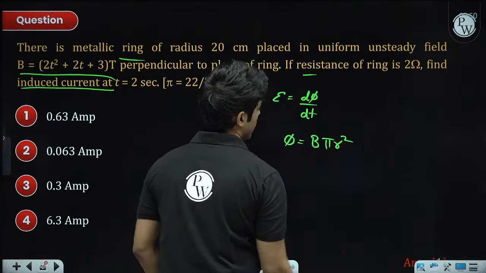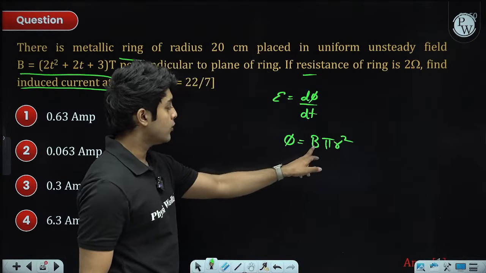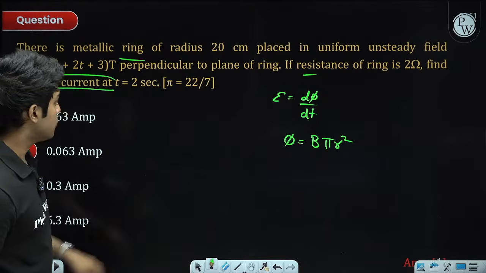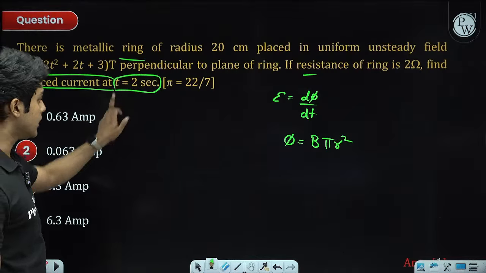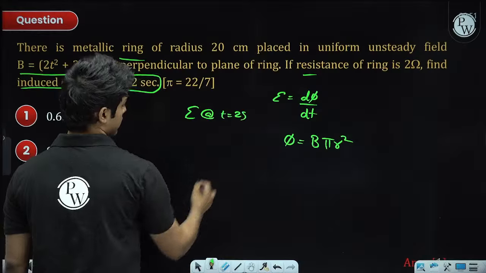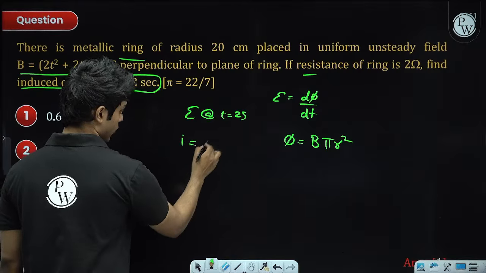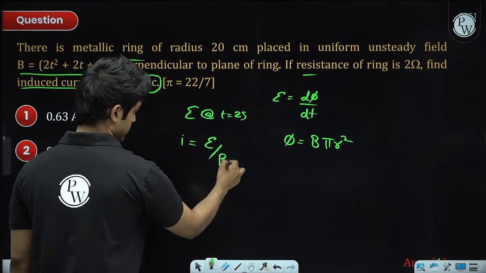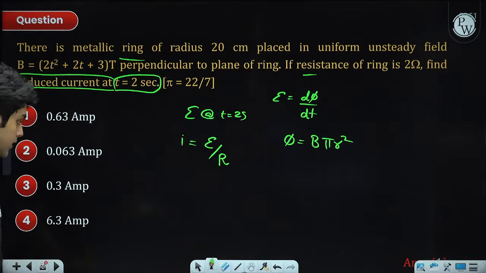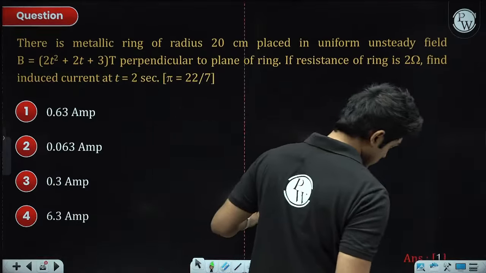Now d phi by dt, you differentiate magnetic field with respect to time. And once you put t equal to 2 seconds, you will get the EMF induced at t equal to 2 seconds, and the current is simply by using Ohm's law, EMF divided by resistance. The answer is the first option.